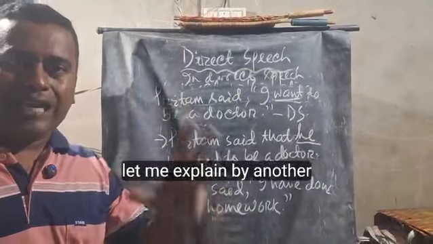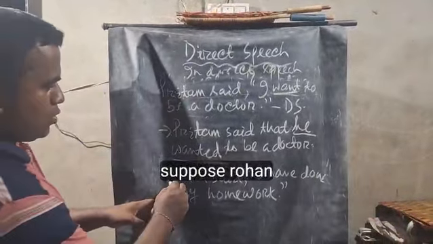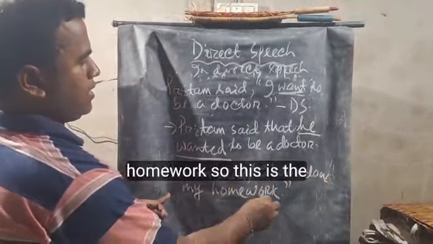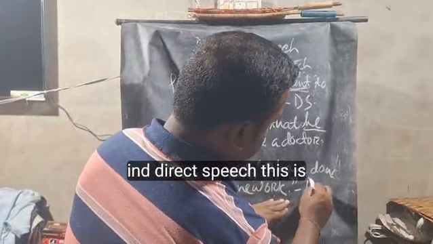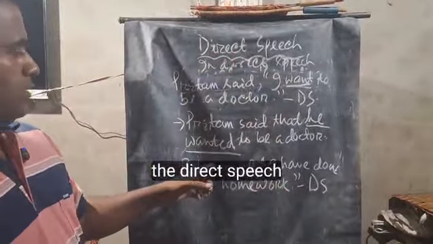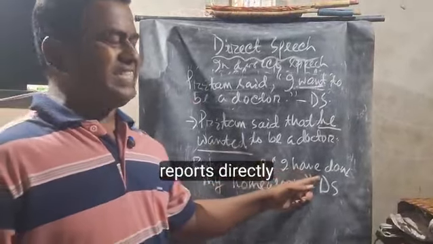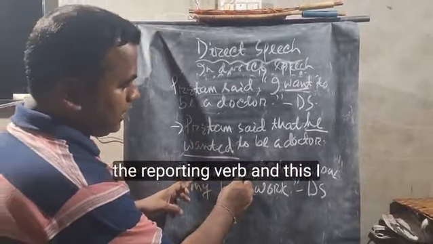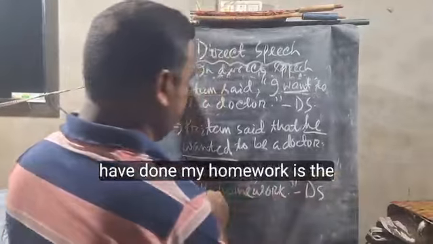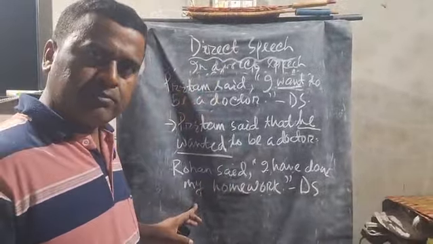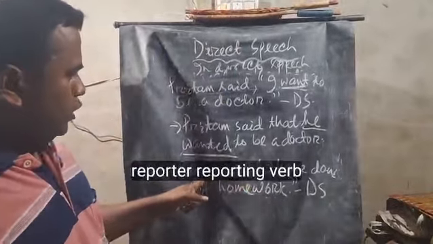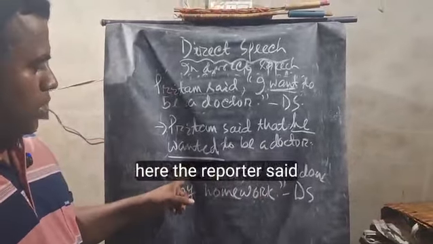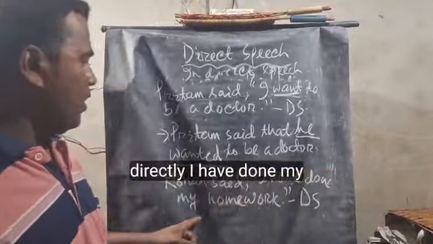Let me explain by another example. Suppose Rohan said, comma, "I have done my homework." So this is the direct speech. The reporter reports directly here. Rohan is the reporter, said is the reporting verb, and "I have done my homework" is the reported speech. Reporter, reporting verb, reported speech. Here the reporter said directly, "I have done my homework."